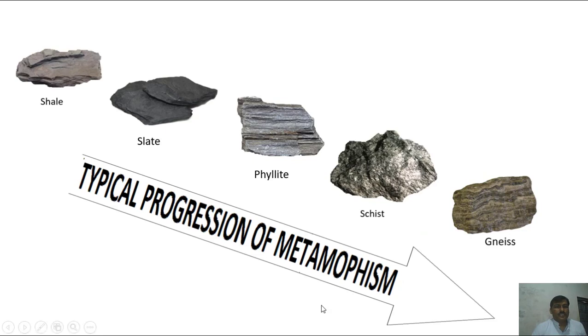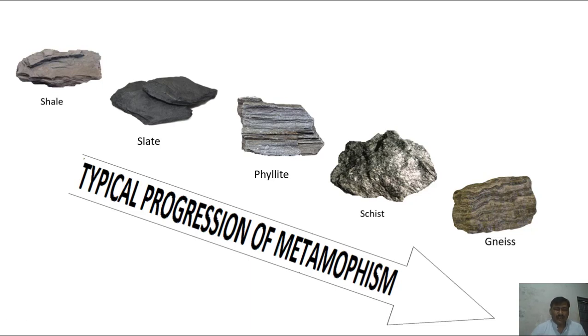And just look, we see here a typical progression of metamorphism. Let us start with shale. Actually, this is a sedimentary rock, and when heat and pressure are exerted on it, it will change to slate, which is a metamorphic rock.